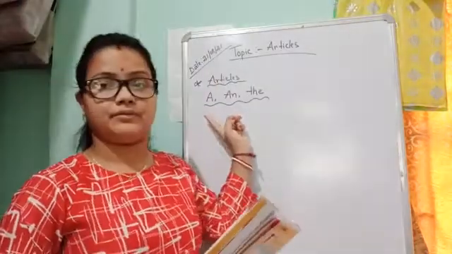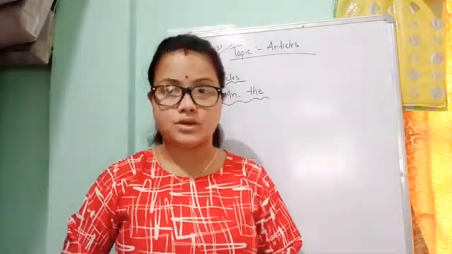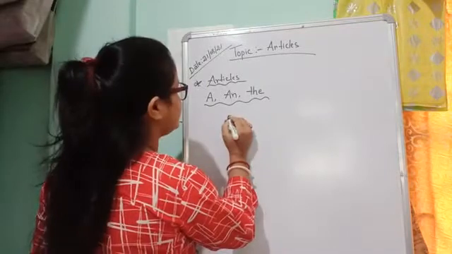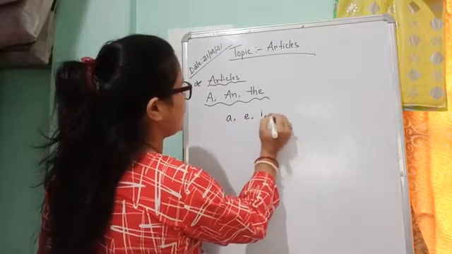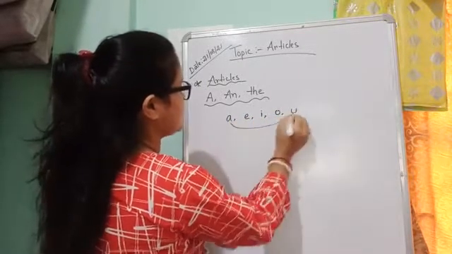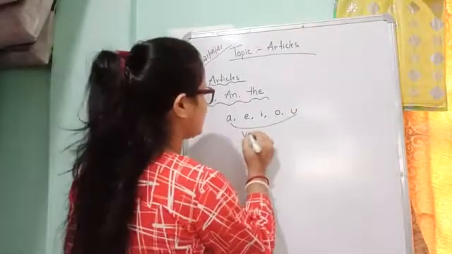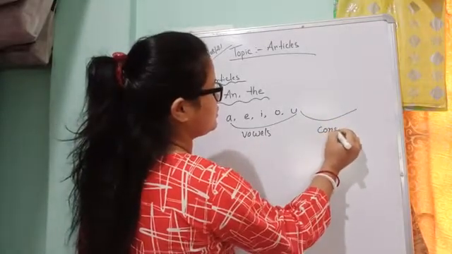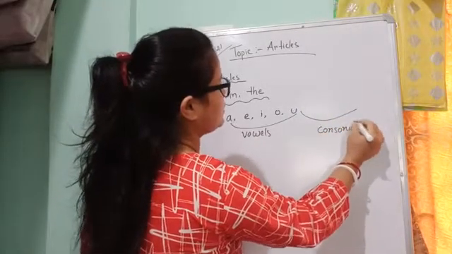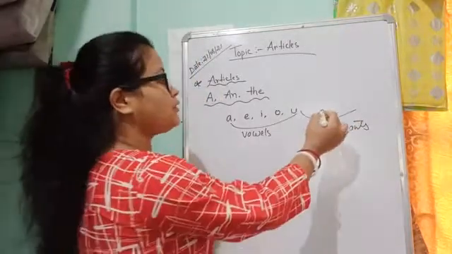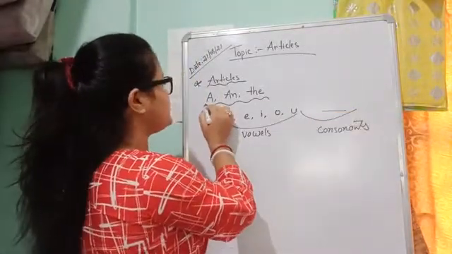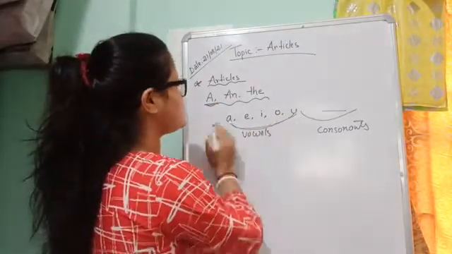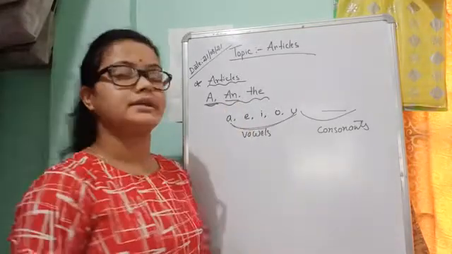We use a before consonant sounds. A, e, i, o, u are called vowels. The remaining letters are called consonants. So before a consonant sound we use the article a. Clear? And before vowel sounds we have to put the article an.